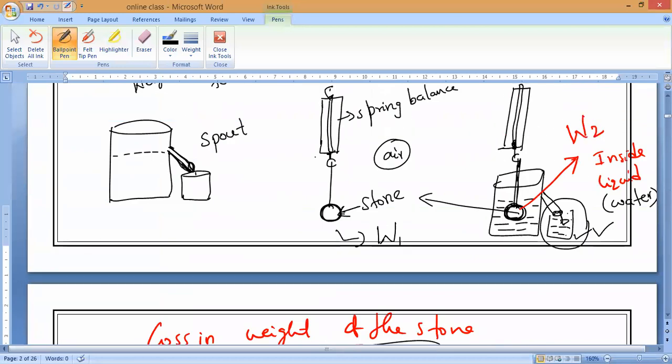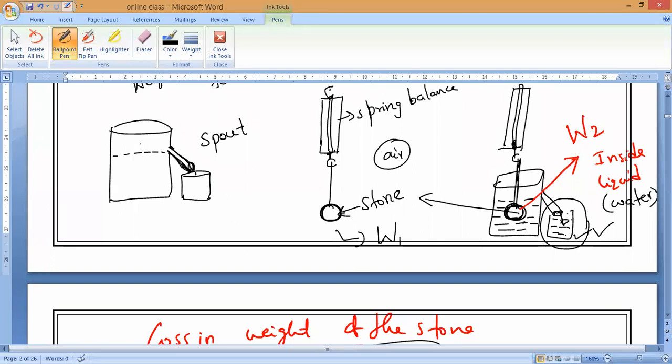We have to take one spring balance and find the weight of the body in air, and later, the same setup we have to immerse inside the given liquid. Then we have to find the weight. When the body is immersed, what is this can called? Eureka can. All of you should remember that. And you have to take one spring balance.